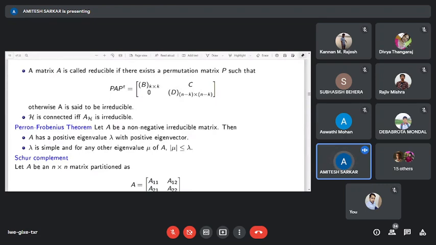Otherwise, A is said to be irreducible. One can see that H is connected if and only if A is irreducible. Next, Perron-Frobenius theorem. For a non-negative irreducible matrix A, we have a positive eigenvalue lambda with a positive eigenvector. Positive eigenvector means each entry is positive, and that lambda is simple. And for any other eigenvalue mu of A, the modulus of mu is less than lambda.